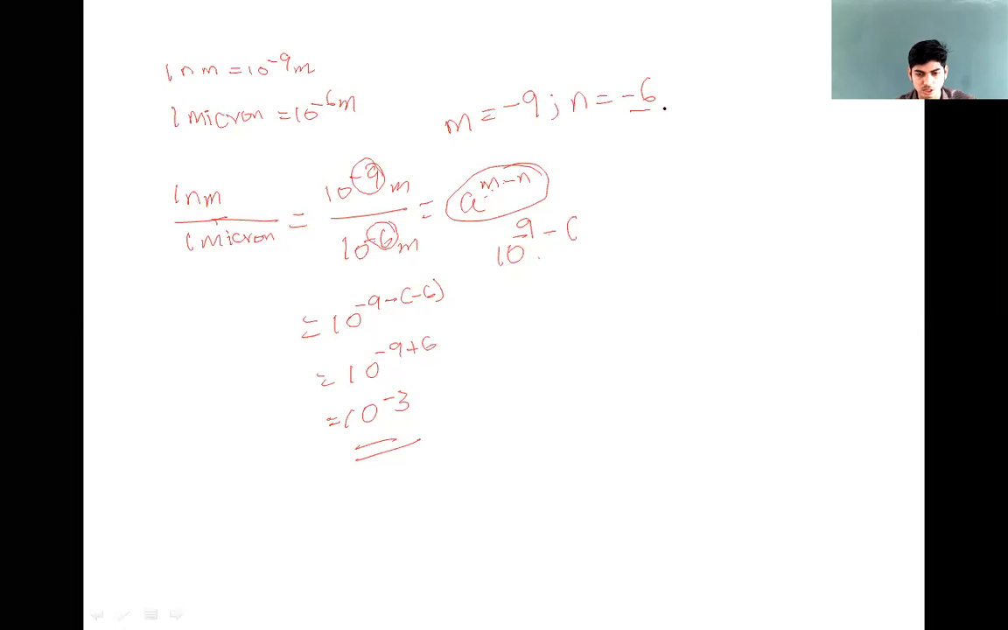n ಎಷ್ಟಿದೆ ನೋಡ್ರಿ, what is the value of n? n is minus 6. So 10 to the power of minus 9, minus into minus is plus 6. So this will be 10 to the power of minus 3. This is the answer. The ratio of 1 nanometer to 1 micron is 10 to the power of minus 3.